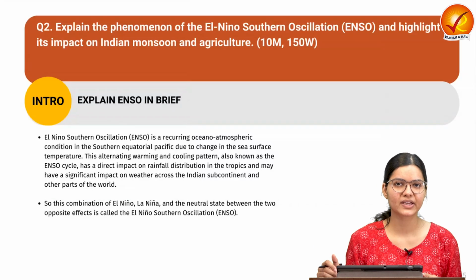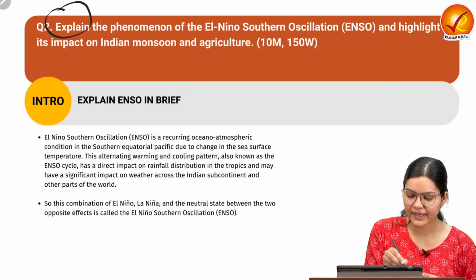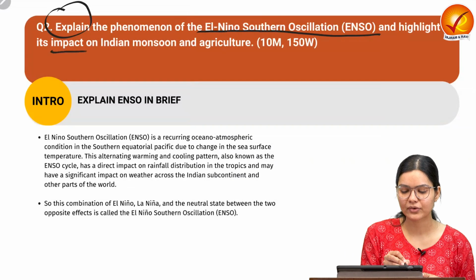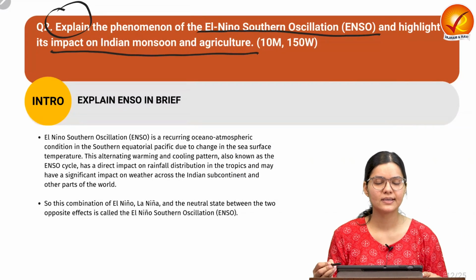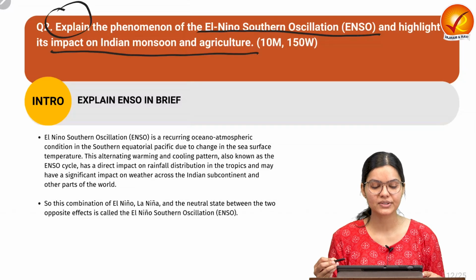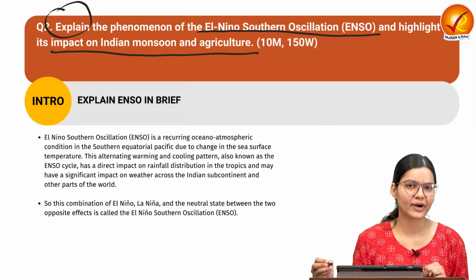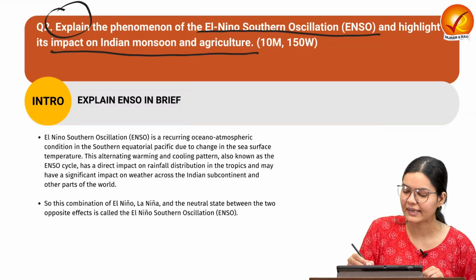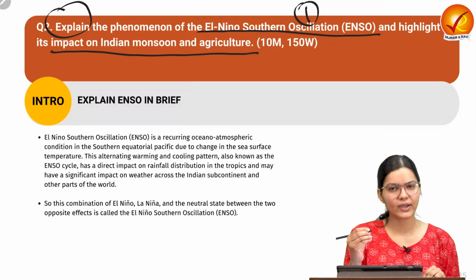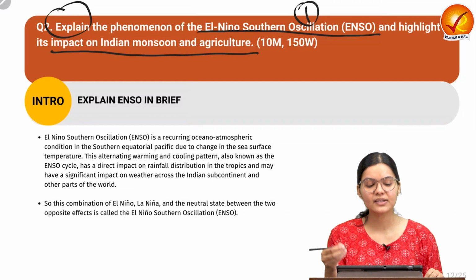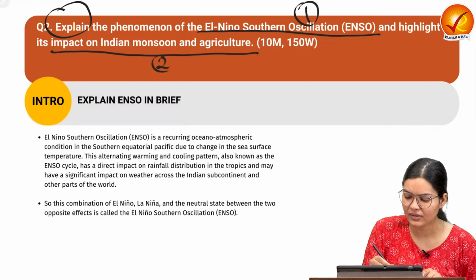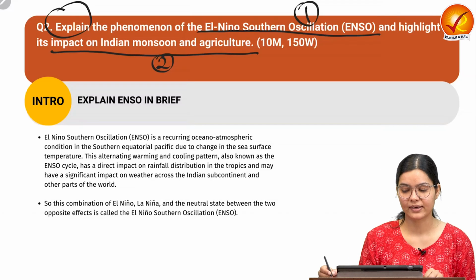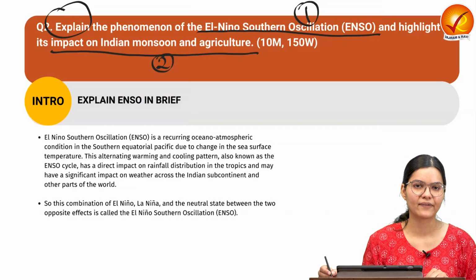Now let us discuss the second question, which says, explain the phenomenon of El Nino Southern Oscillation and highlight its impact on Indian monsoon and agriculture. Let's try to understand the demand of the question. Here we have to deal with two parts of the body. The first part of the question is asking about the phenomenon of El Nino Southern Oscillation, so we have to explain what ENSO is. And in the second part of the body, we have to deal with the impact of the El Nino Southern Oscillation on Indian monsoon and agriculture. So these are the two demands of the question we have to deal with.